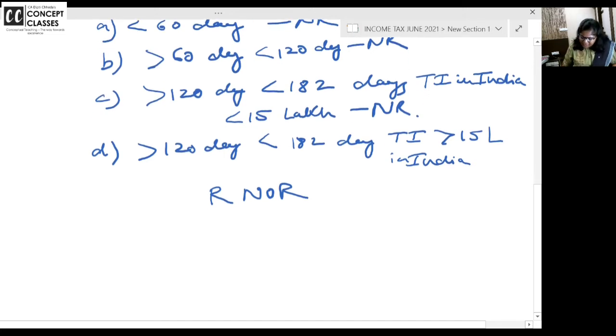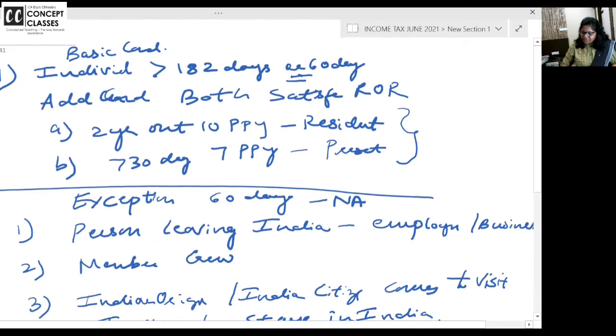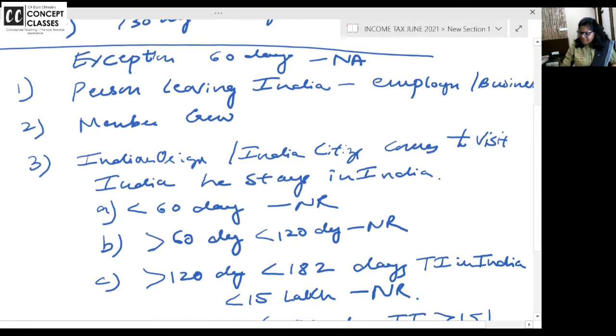Yes, added with this plus 365 days in the 4 preceding years. That is here also: either 182 days or 60 days in the previous year and 365 days in the 4 preceding years.